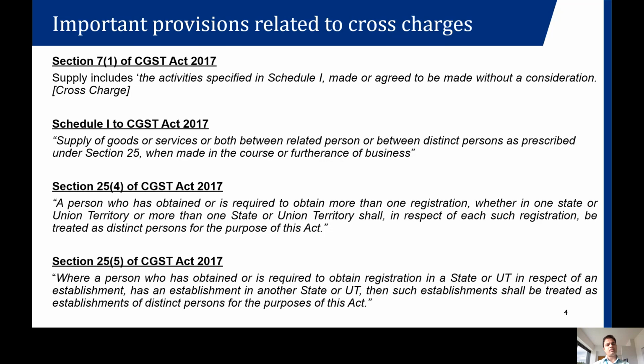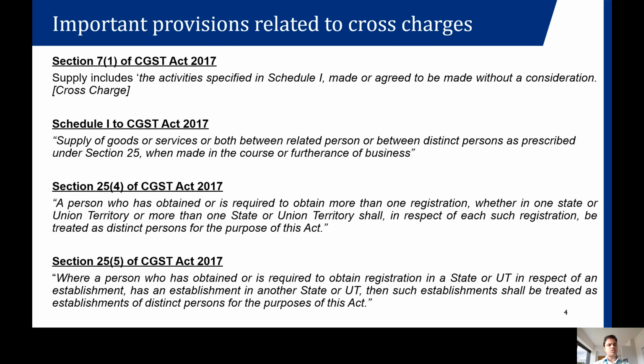So one of the entries in that schedule is that the supply of goods or services or both between related persons or between distinct persons, as prescribed in section 25, when it is made in the course or furtherance of the business, would be considered to be a supply. Here it is very important to understand what this distinct person means.